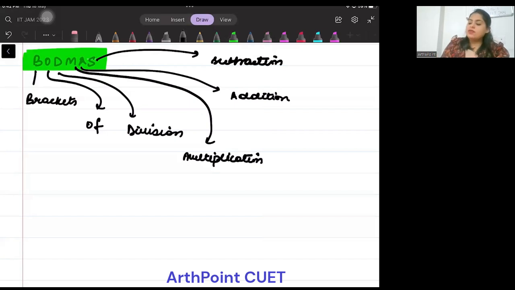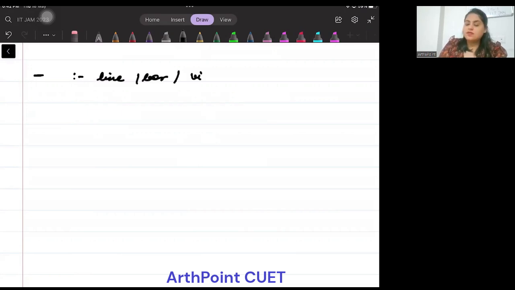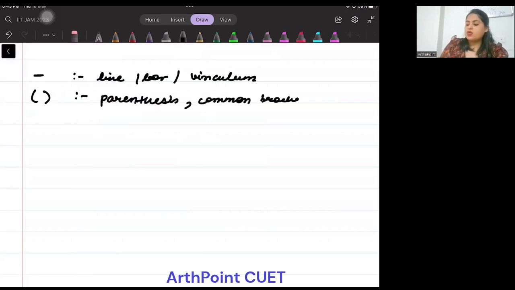So one of the important things in maths is called a line. This line is called a line or a bar, or it is also known as vinculum. Then you have this, but this is called parenthesis or common bracket or small bracket.